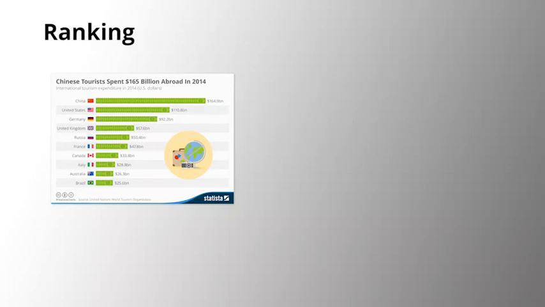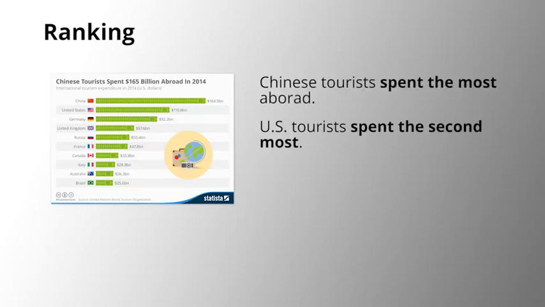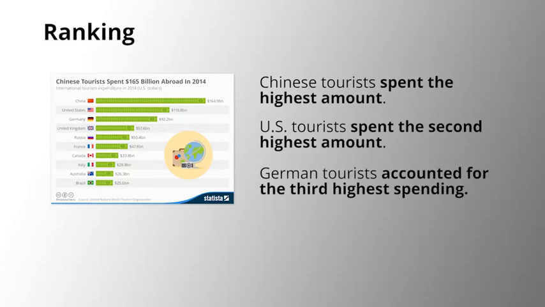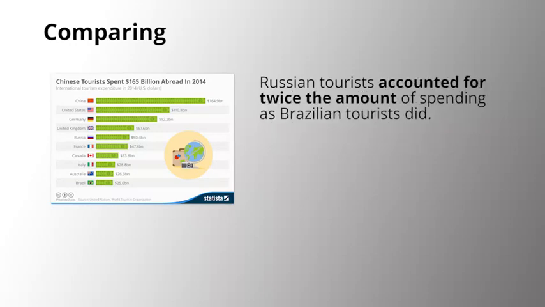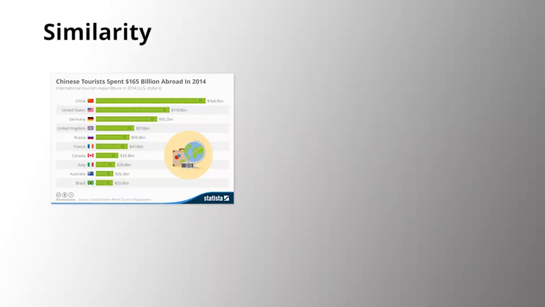Now, using the same sentence, let's rank again. US tourists spent the second highest amount. German tourists accounted for the third highest spending, etc. You can also use words like twice as much or half as much. We've talked about ranking and comparing how different things are. When you talk about similarity or close similarity, you may use expressions like these.